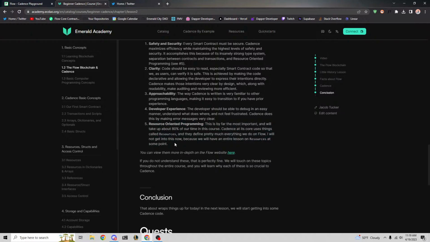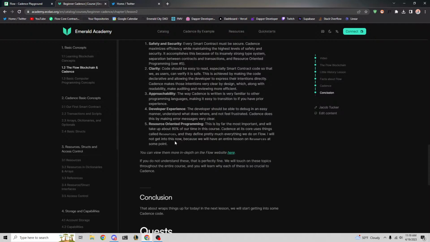It also uses something called resource-oriented programming, which is this idea that assets are actual objects that live on chain that we move around and store in people's accounts. This is different from the Solidity world, where smart contracts act like a centralized ledger.